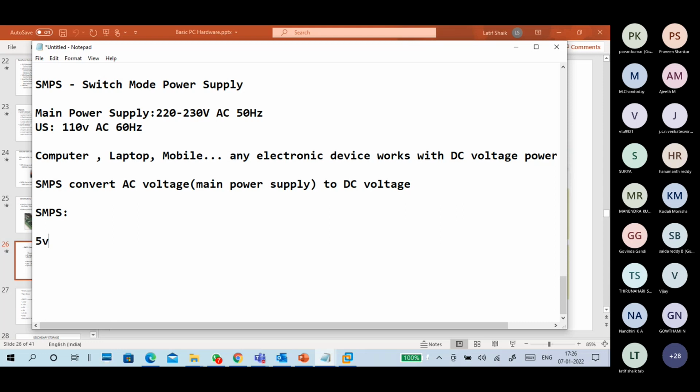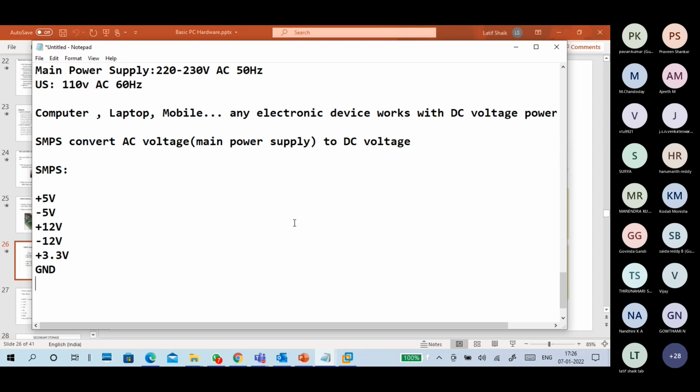5 volts, plus 5 volts, minus 5 volts, plus 12 volts, minus 12 volts, plus 3.3 volts, and GND, which means ground. These are the main voltages. There are other 1 or 3 volt lines too, but these are the main ones. Each color indicates a different type of voltage.